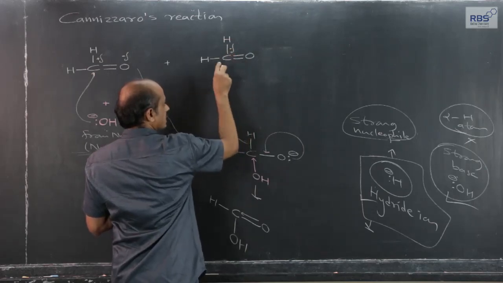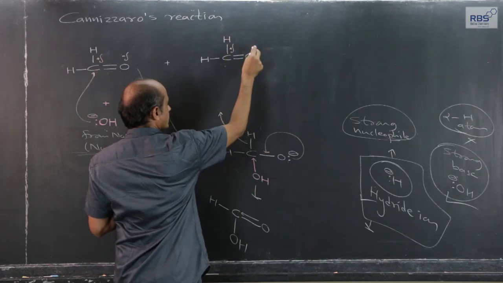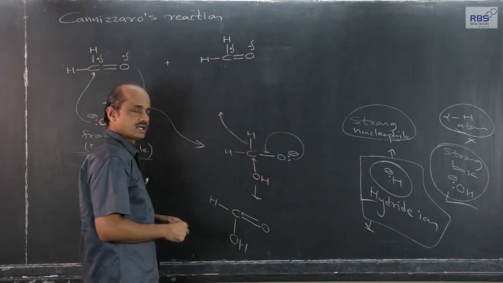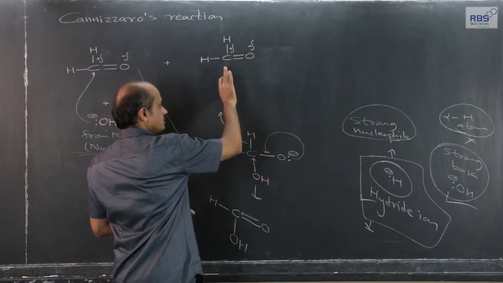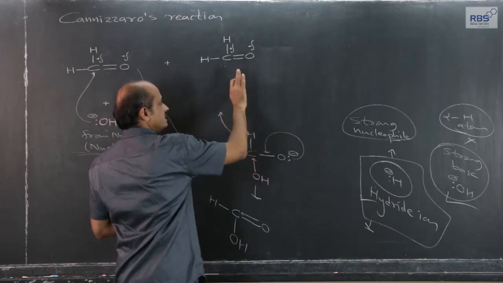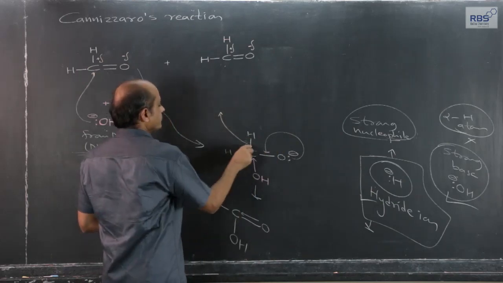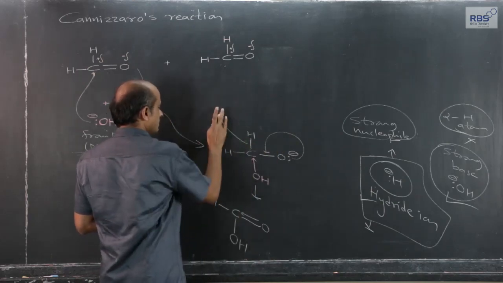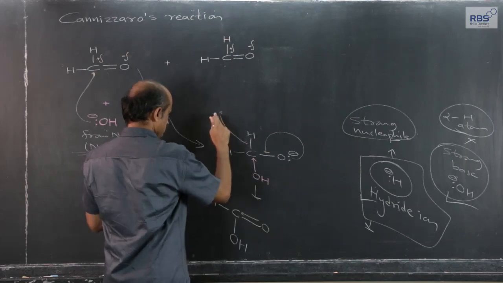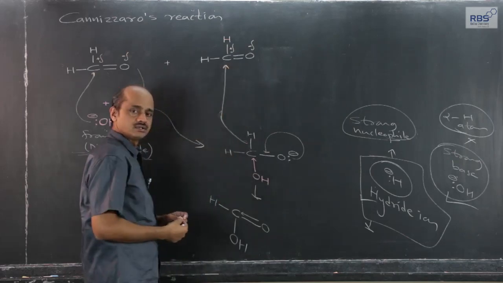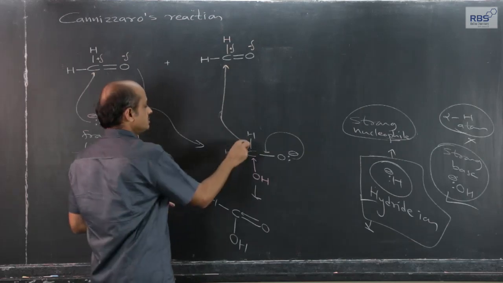In this carbonyl group, the carbonyl carbon is delta positive, and the oxygen atom is delta negative. Oxygen is more electronegative than carbon, so the shared pair is pulled more towards oxygen, and therefore this hydride ion will attack the carbonyl carbon of the second aldehyde molecule.